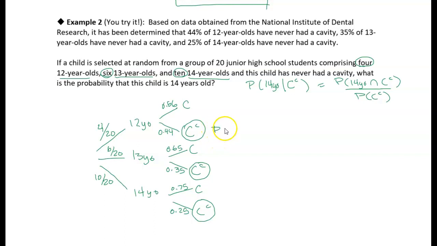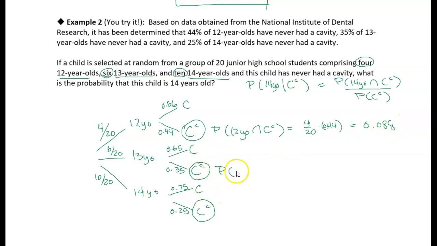What's the probability of choosing a 12-year-old that has not had a cavity? Well, we're just going to multiply those probabilities. We're going to take 4 over 20 times 0.44. When I multiply that out, I got 0.088.